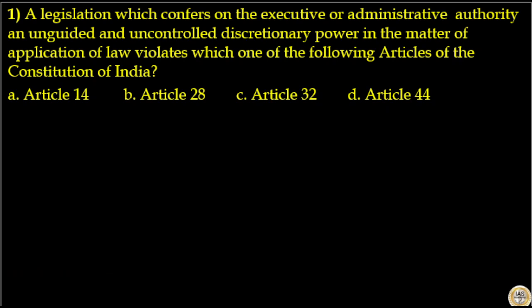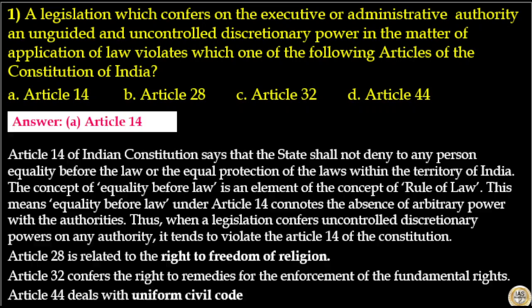Our first question is, a legislation which confers on the executive or administrative authority an unguided and uncontrolled discretionary power in the matter of application of law violates which one of the following articles of the Constitution of India? Options are Article 14, Article 28, Article 32, Article 44. Here answer to this question is option A, Article 14.